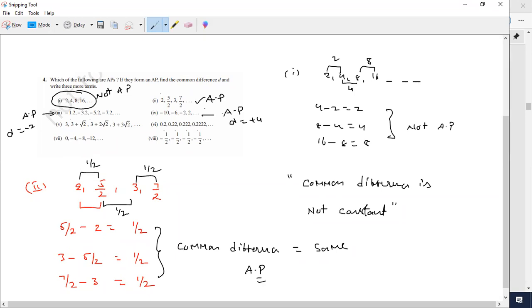Tomorrow also we will just revise the basics of arithmetic progression. We will jump to the first exercise again. The problems we already solved, we will skip, and we will do the next numericals.